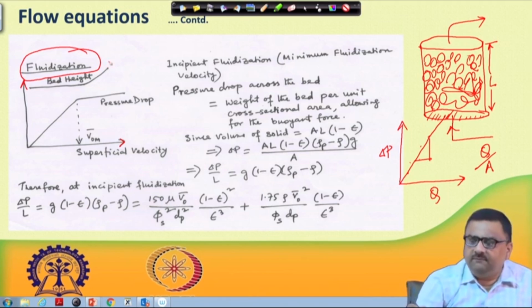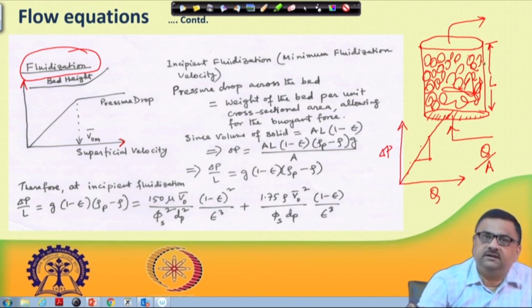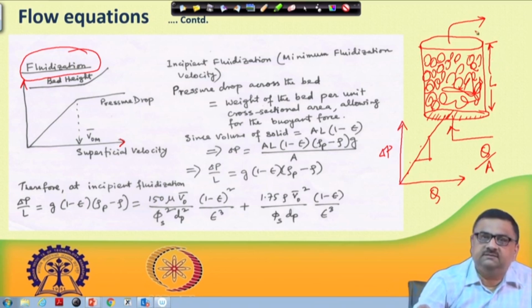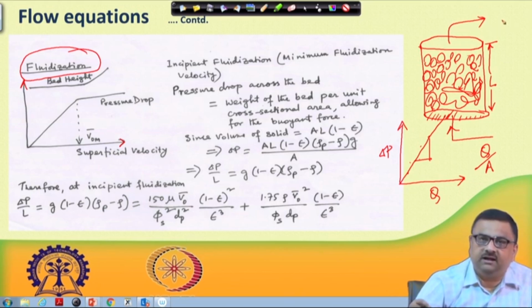What does that mean? Now the bed height is changing, but the pressure drop remains constant. So this bed is expanding. Once it was some length, now it is at a higher length. If you do not have any constraint on the top, the bed will simply start expanding.